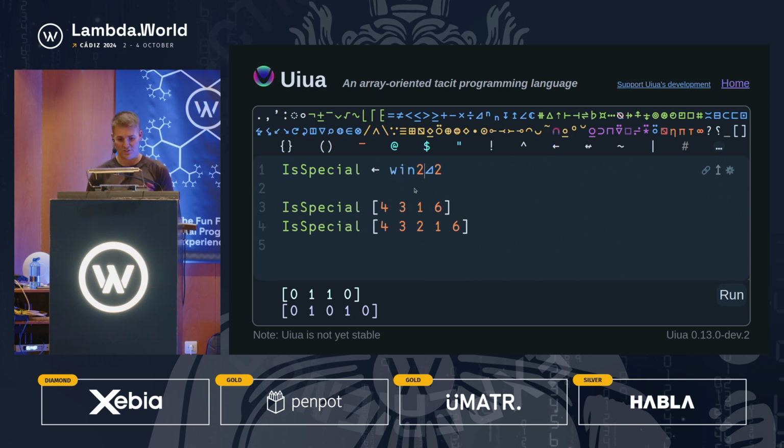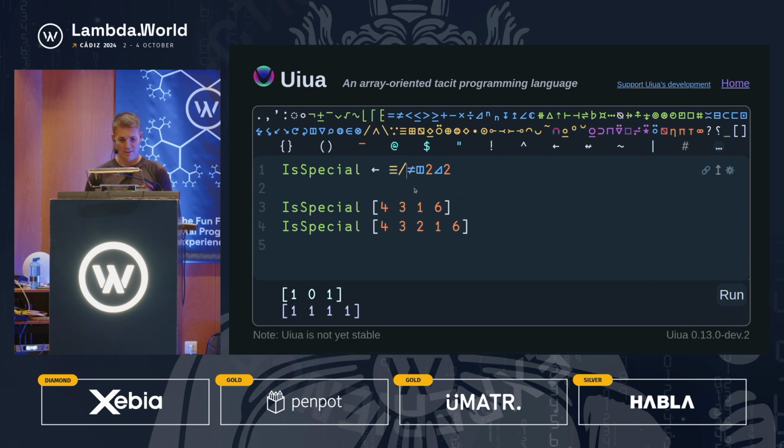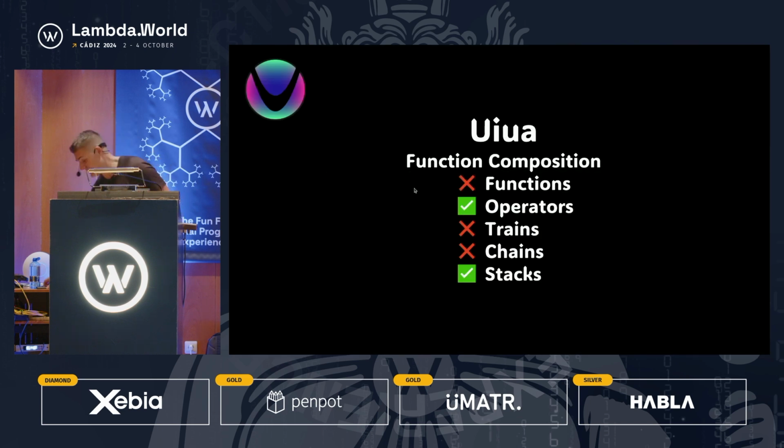We then have Windows 2 to do the same thing that BQN did. We then want to do a row-wise reduction of not equal to. And then once we've done this, we want to do a slash min, because there's actually no logical and here. So min is the same thing on the space of Booleans, and that is your Uiua solution. So I believe we're going to go back to our slides now.